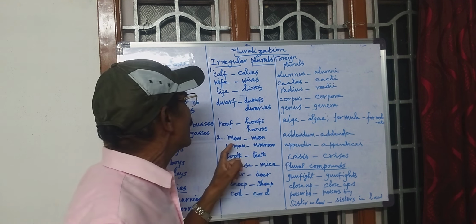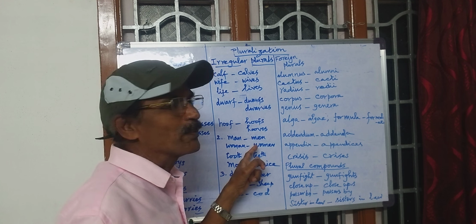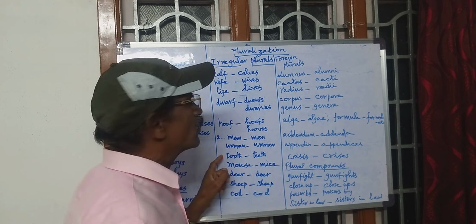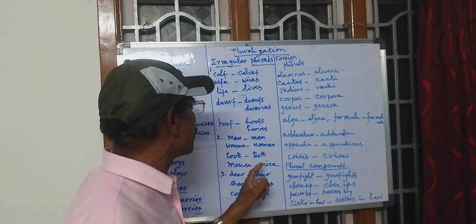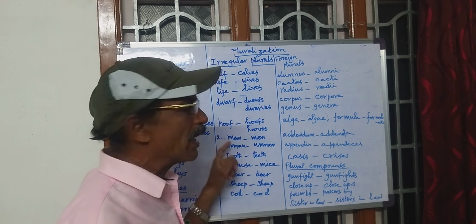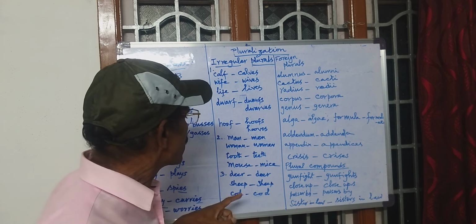Man, men. Woman, women. Tooth, teeth. Mouse, mice. So in this way, the irregular plurals are formed.